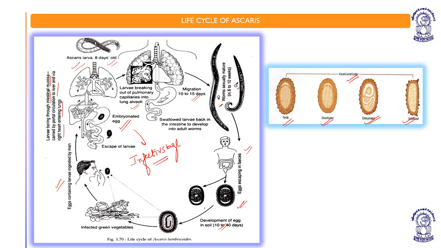Basically, you have to remember that in humans the infective stage is the embryonated egg, and you have to remember the first juvenile stage is known as what?